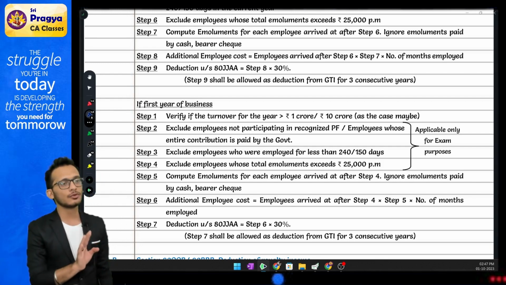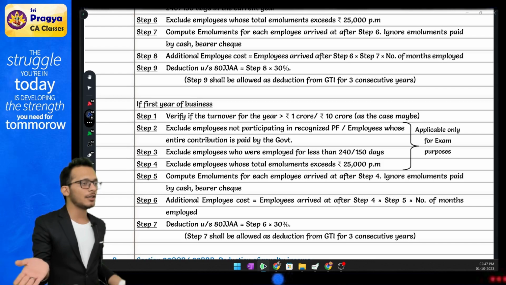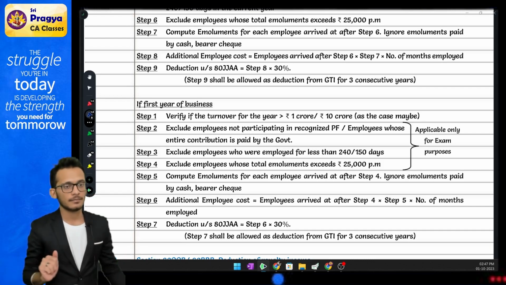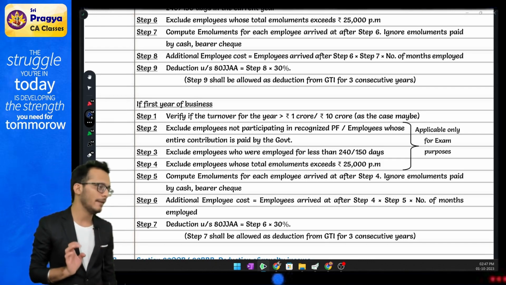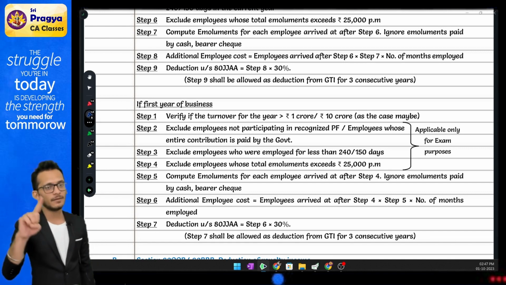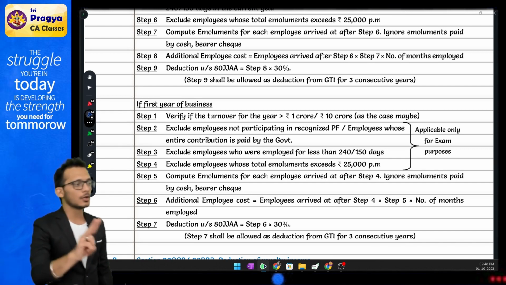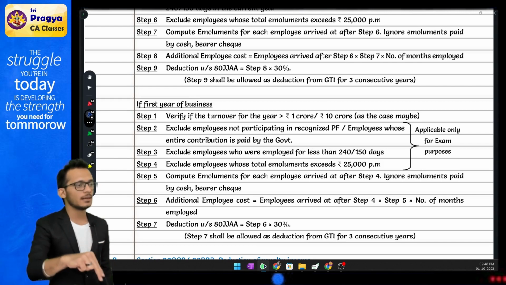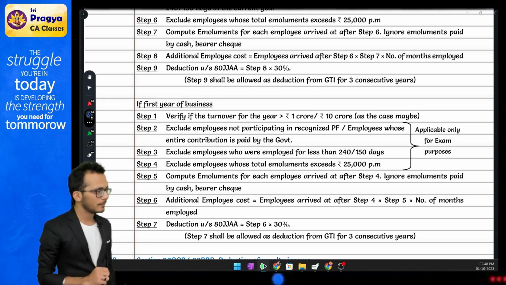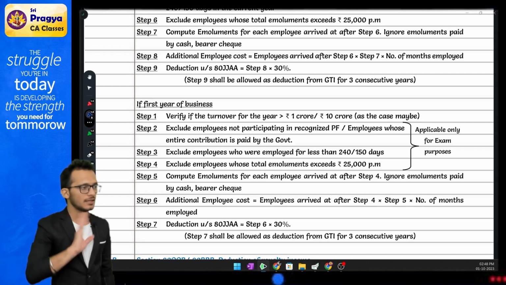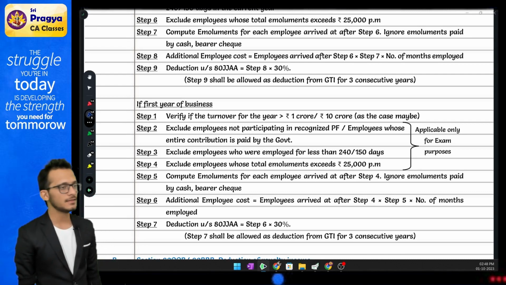Then I will come and say, you do one thing, you take the agriculture income and add it to your basic exemption limit, and then compute tax on that also. Which means step number 1 is computing tax on total income plus agricultural income. Step number 2 is computing tax on agriculture income plus basic exemption limit. You have 2 taxes. 1 minus 2 is the answer.